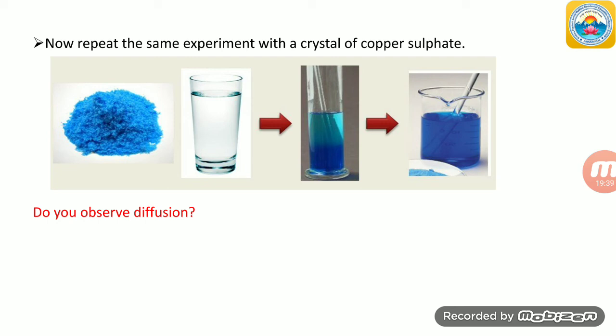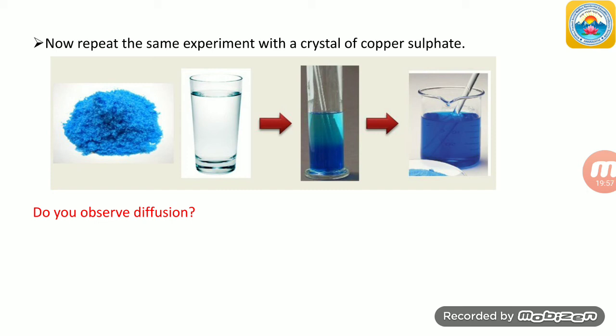The solids we have taken, the crystals of potassium permanganate in the first step and copper sulfate in the second step, both are solids, isn't it, students?